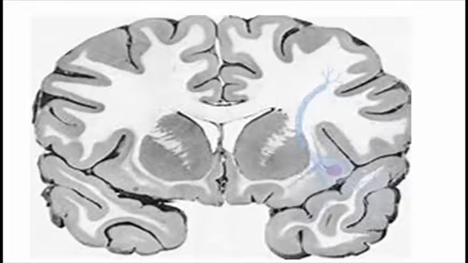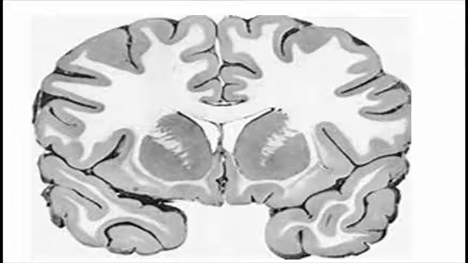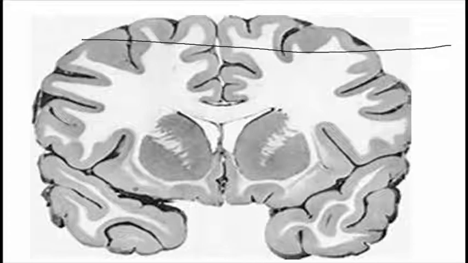Okay, there is gray matter and white matter found in the brain. If we cut the brain in a coronal section, wait, I will tell you. If we cut the brain from here to here, this is the anterior side and this is the posterior side.